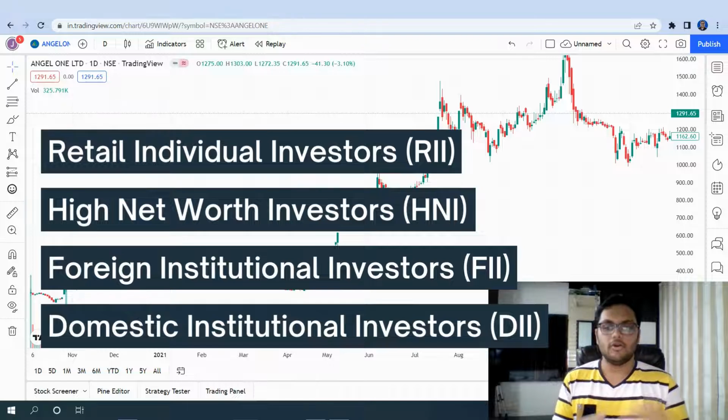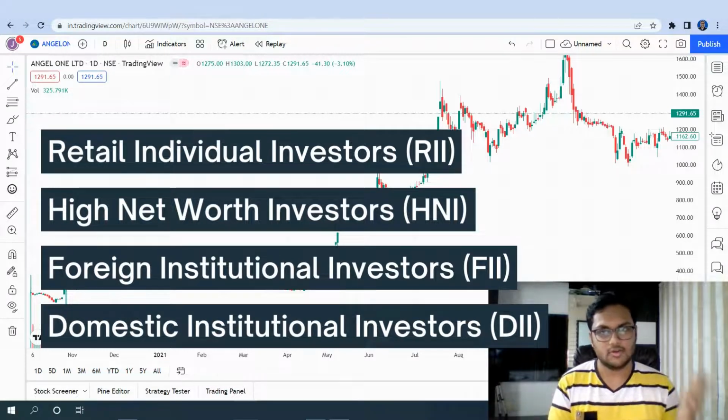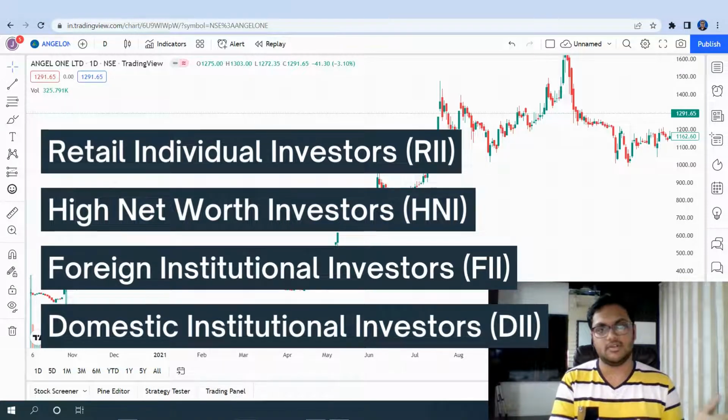Now, why is it important to know these 4 types? Okay, so first of all, what is the difference between domestic institutional investors and foreign institutional investors? The name itself suggests, right? Domestic, if you're talking about the Indian stock market, means the institutions that are in India, like the mutual funds and everything. There can be even foreign mutual funds, but whenever we're talking about FII, there are certain rules and regulations, like everyone cannot invest.